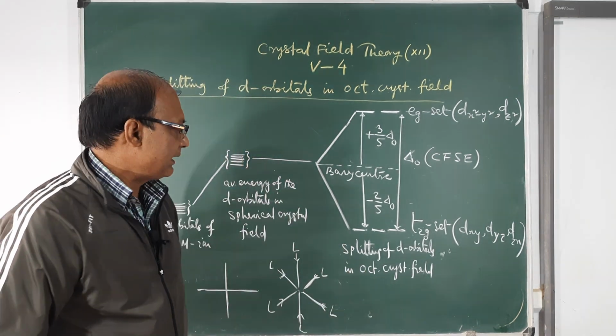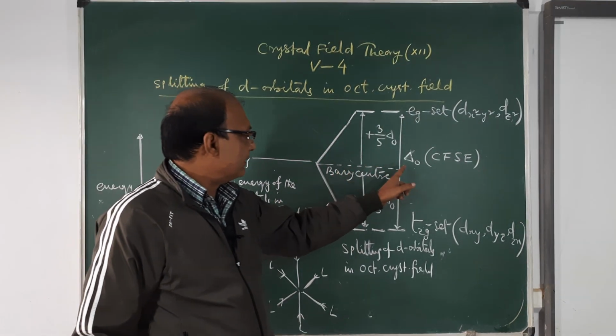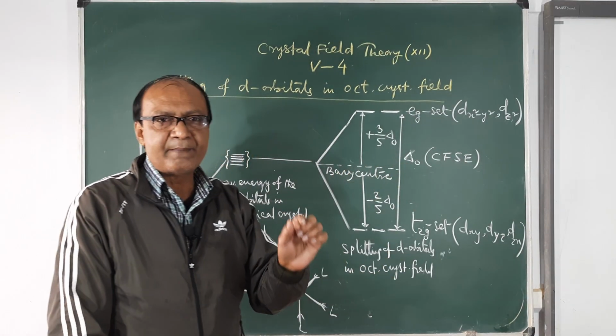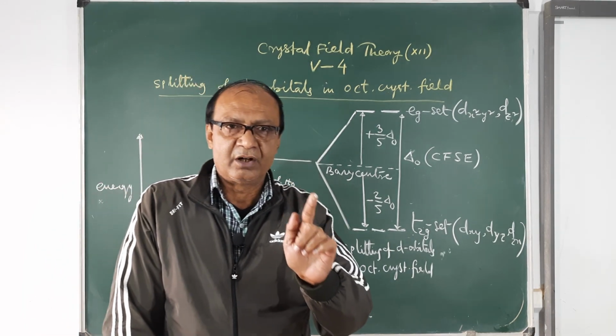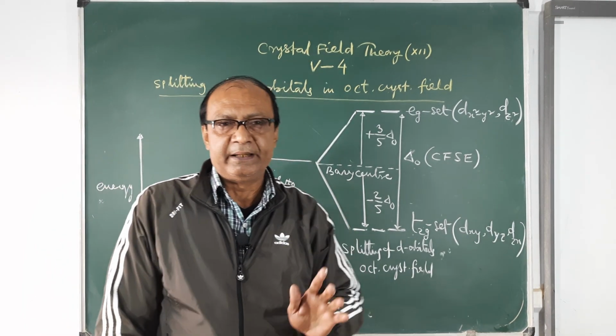Now come to this, we have many things to discuss here. The first thing is delta O, its magnitude. When the metal ion is constant, its magnitude depends basically upon the strength of the ligand.